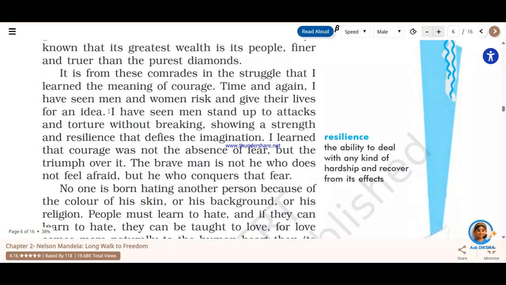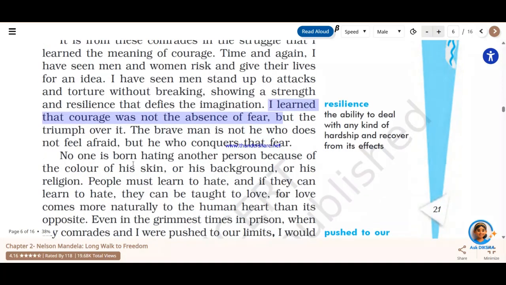the imagination. I learned that courage was not the absence of fear, but the triumph over it. The brave man is not he who does not feel afraid, but he who conquers that fear. Question may come from this area. What is courage as per Nelson Mandela? You will have to, at that point of time, straight away write this, that as per Nelson Mandela, courage was not the absence of fear, but the triumph over it. And you can also add this line, the brave man is not he who does not feel afraid, but he who conquers that fear. So beyond fear also there is a life. Beyond fear also people can go.